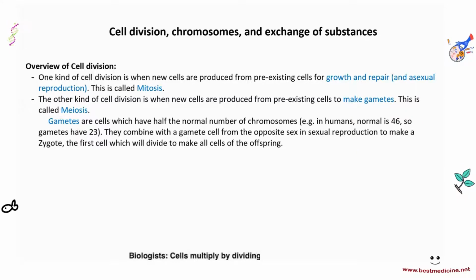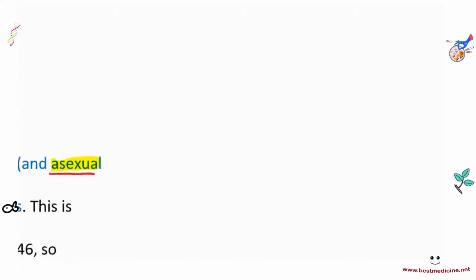One kind of cell division is when new cells are produced from pre-existing cells for growth and repair, and something called asexual reproduction. Asexual reproduction is covered in its own topic, and we'll come to that later. But for now, let's just focus on growth and repair. Now, this kind of cell division, which occurs for growth, for repair, and for asexual reproduction, is called mitosis. So how does this work? Let me just quickly show you how mitosis would work.